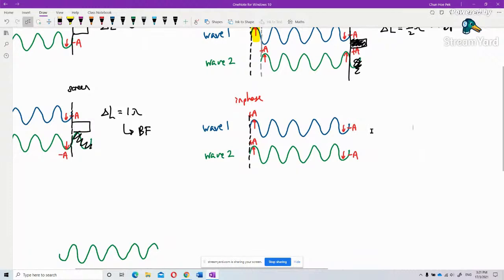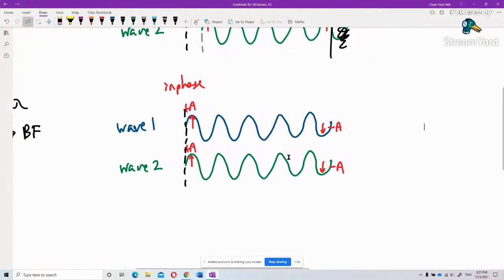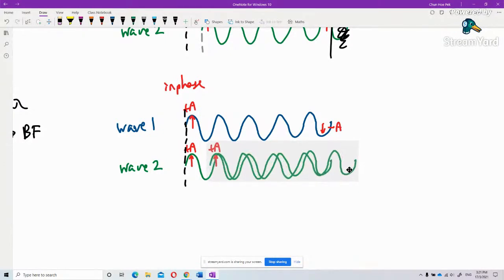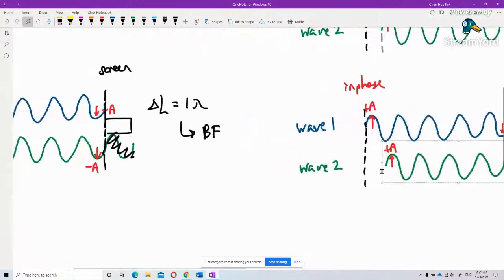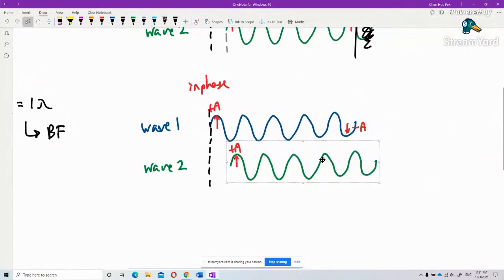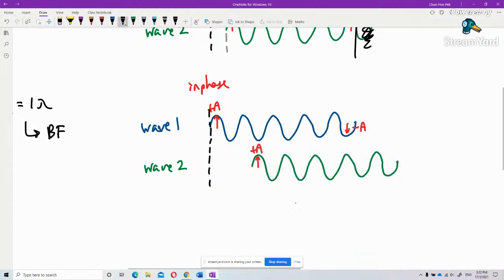So okay, let's take this one. I need to wrap off this one. I just need to take here. Just now it was 1 lambda. Now let's say 1 and a half lambda, like this. So I end until here. Don't bother about this part. Okay, now let's go on to this one.